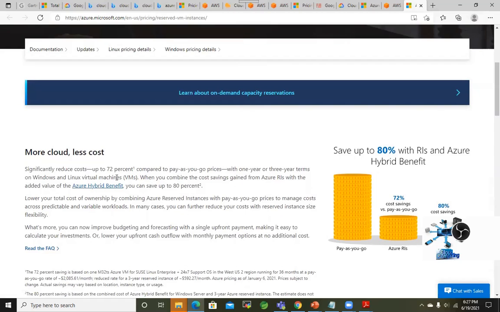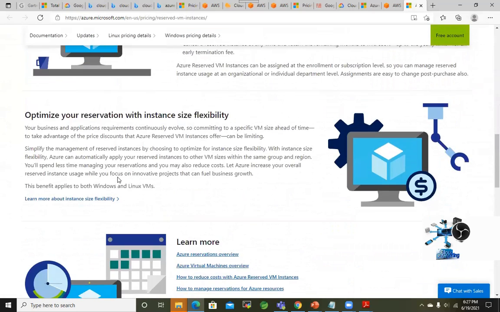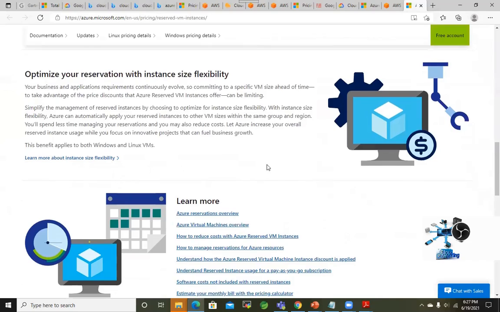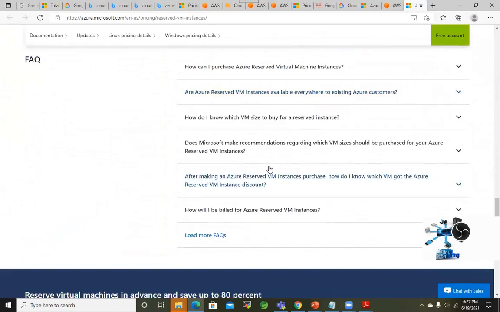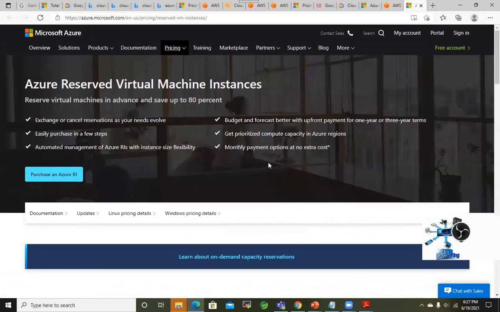We had that discussion on migration: after right sizing, you get the reserved instance, so it will cost less with time. Optimize your reservation and flexibility. Just go through it: cost calculating, purchase on Azure, return on investment, reserved instance on Azure.